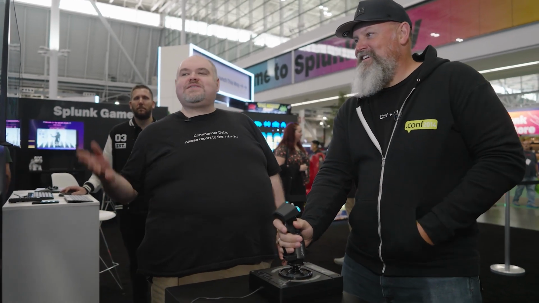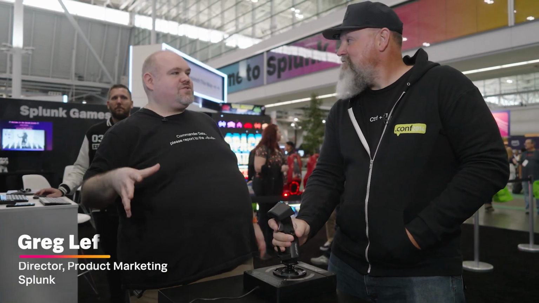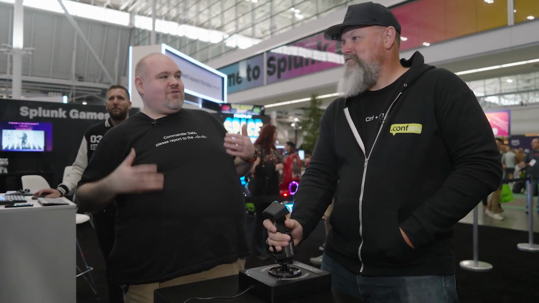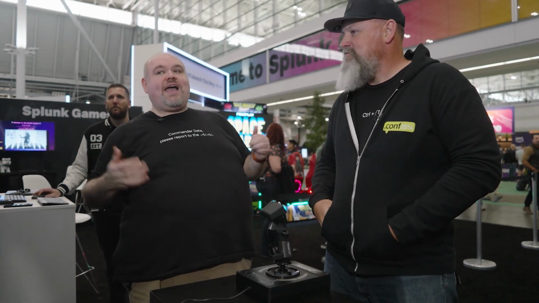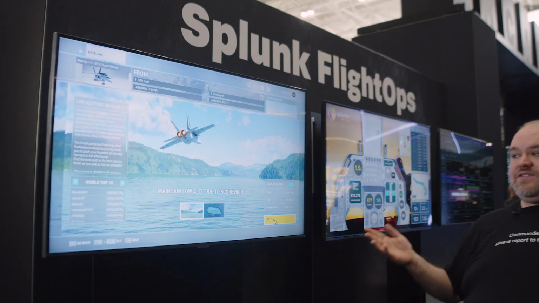Well, one of the coolest things we did with this was we actually wrote the code to instrument this, right? This is Flight Sim 2020. It has an SDK, so we were able to integrate with this and pull data into an actual live Splunk dashboard.